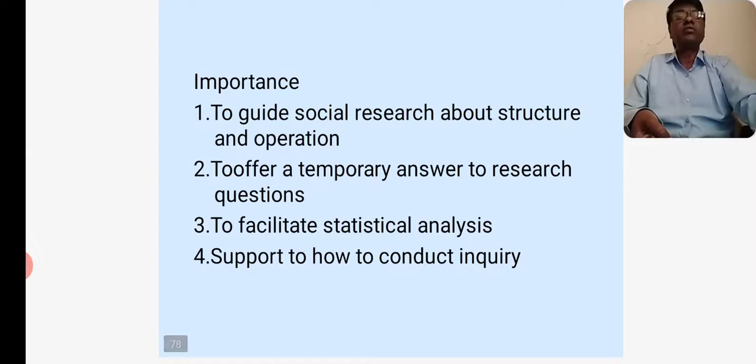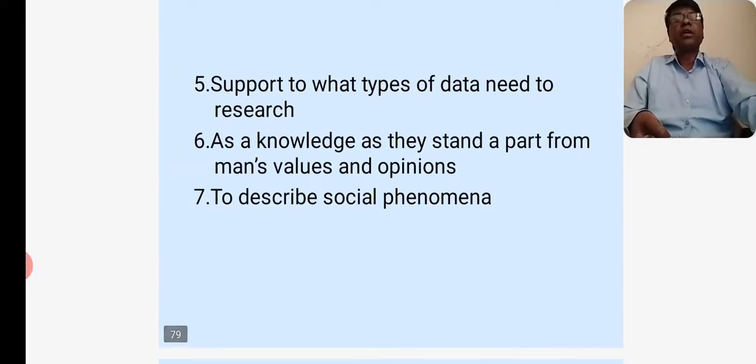Importance. To guide social research about structure and operation. To offer a temporary answer to research questions. To facilitate statistical analysis. To support how to conduct inquiry. To support what types of data need to be researched.